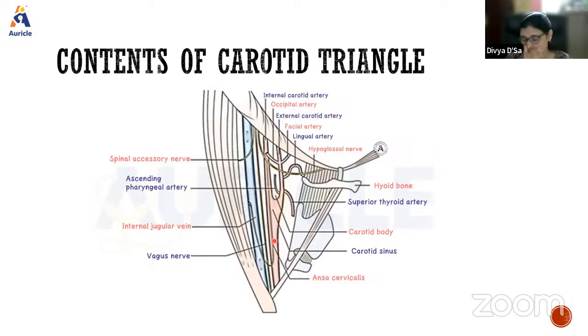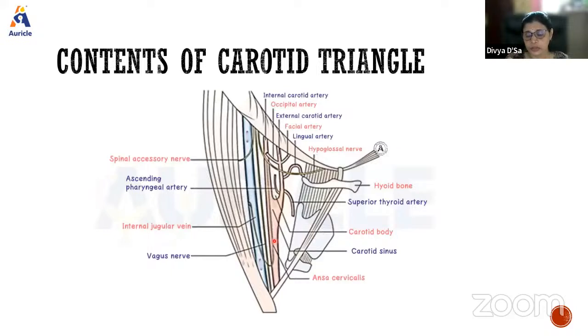For the contents also, you need to draw a diagram and mention them. And a note: if it is a short essay question or a long essay question, you need to add a note about the applied aspect. So what will be the applied aspect here? The internal jugular vein is used to measure the JVP, that is the jugular venous pressure. And here there is also the carotid body.